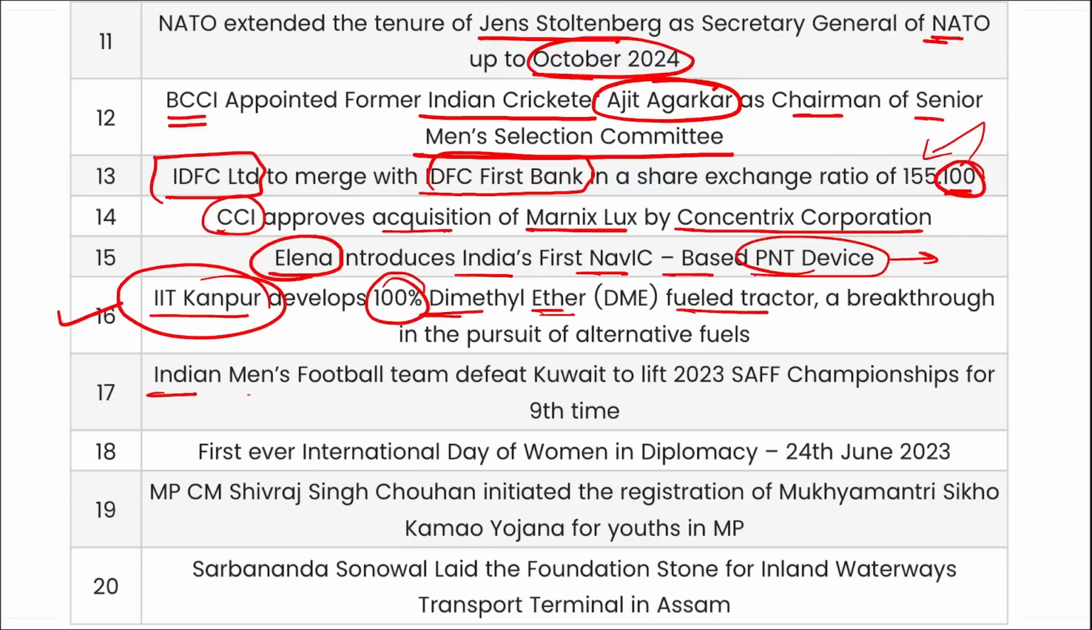Then the Indian men's football team defeated Kuwait to lift the 2023 SAFF Championship for the ninth time. The first ever International Day of Women in Diplomacy was observed on 24th of June.